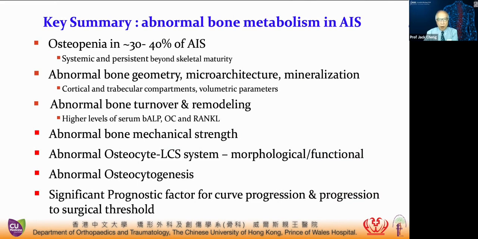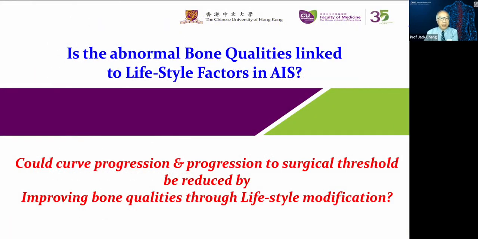A key summary of the findings so far: osteopenia in 30 to 40% of AIS, abnormal bone geometry, microarchitecture, mineralization, bone turnover, remodeling, mechanical strength, abnormal osteocyte canalicular system, and osteopathogenesis, and all these are significant prognostic factors for curve progression and progression to the surgical threshold. So we asked, is the abnormal bone quality linked to lifestyle factors in AIS, and could the curve progression be reduced by improving the bone quality through lifestyle modifications?